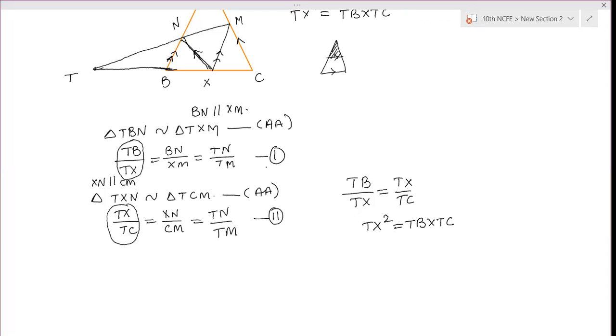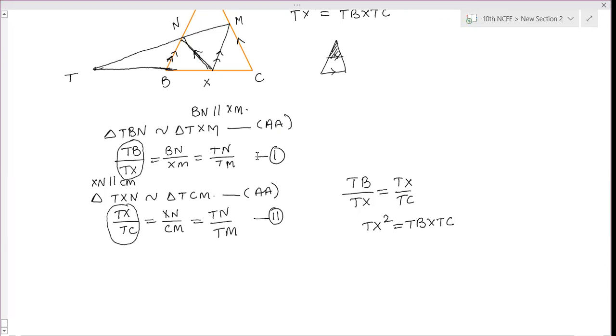Next one. Ma'am, third one. The side BC of triangle ABC is bisected at D. Here you have to prove the similarity properly.